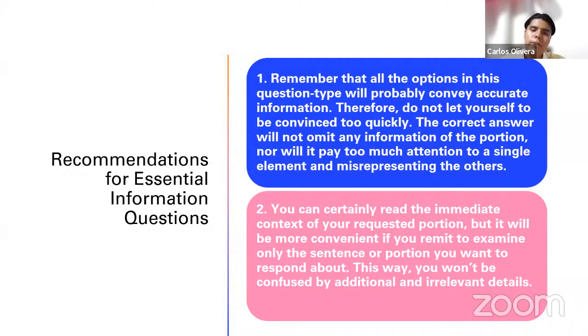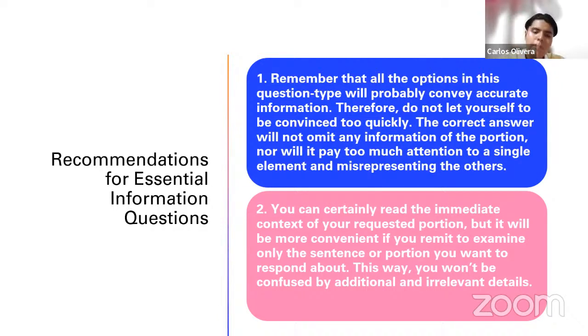Some recommendations first. Remember that all the options in this question type will probably convey accurate information. Therefore, do not let yourself be convinced too quickly. The correct answer, dear students, will not omit any information of the portion, nor will it pay too much attention to a single element and misrepresent the others.